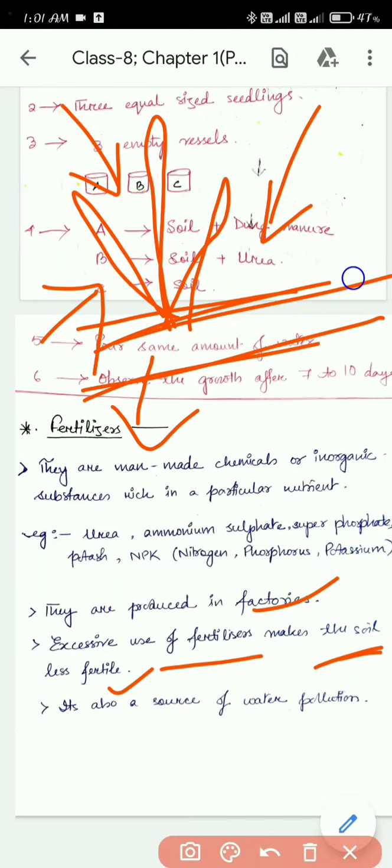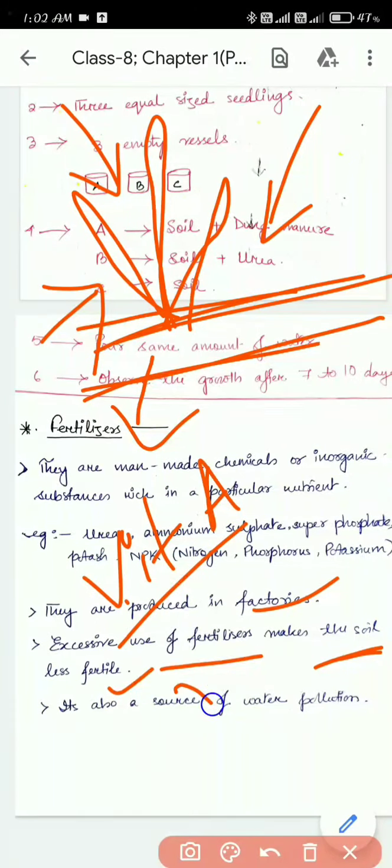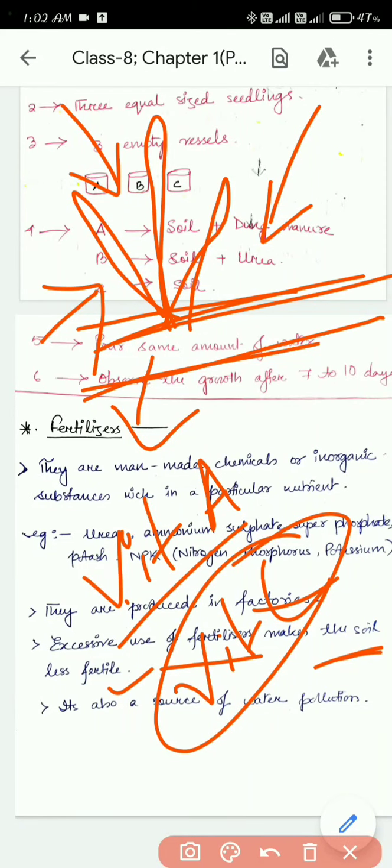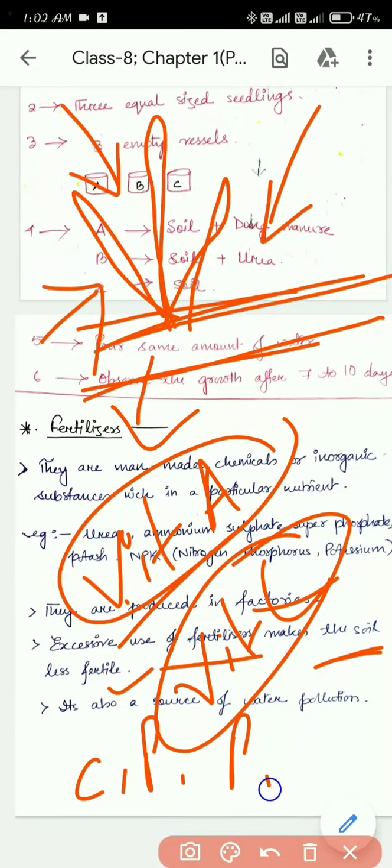Why? Suppose I ask you not to eat food and only eat the tablets, vitamin A tablet or vitamin C tablet, what will happen? Will you be healthy? If you stop eating food and only keep eating the tablets, what will happen? Of course, you will get vitamin A and vitamin C. But what about the other things? Carbohydrates, fats, proteins, other vitamins, minerals. Your body also needs those things.